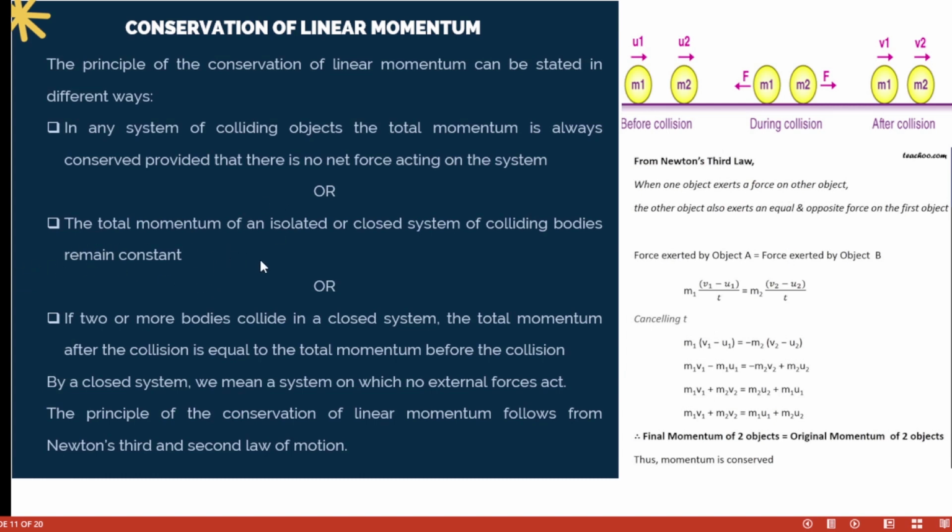The total momentum of an isolated or closed system of colliding bodies remains constant. If two or more bodies collide in a closed system, the total momentum after the collision is equal to the total momentum before the collision. By closed system, we mean a system on which no external forces act, so nothing affects that system. The principle of the conservation of linear momentum follows from the third law and second law of motion.